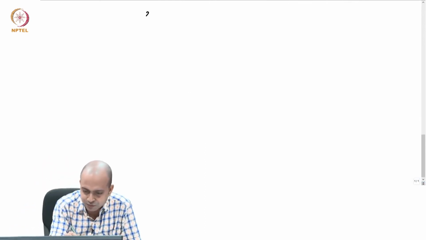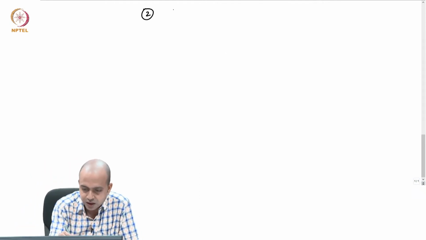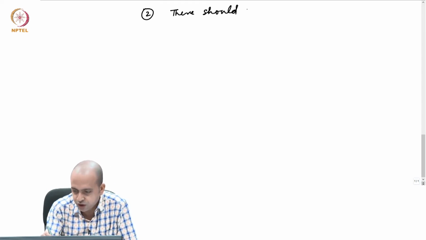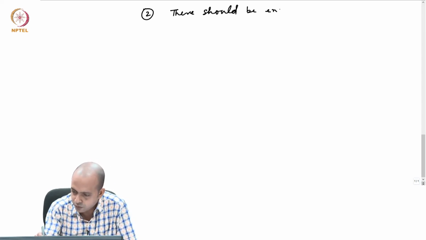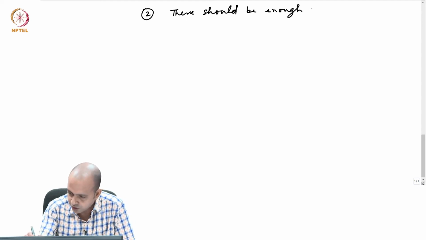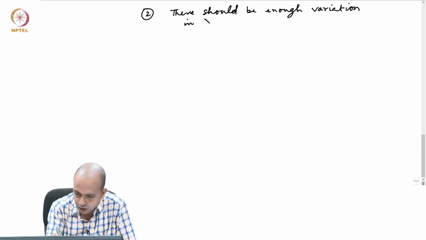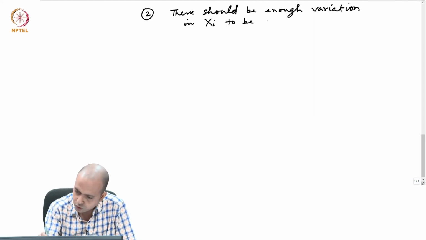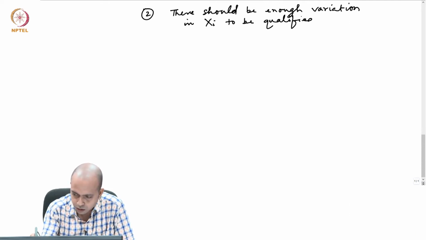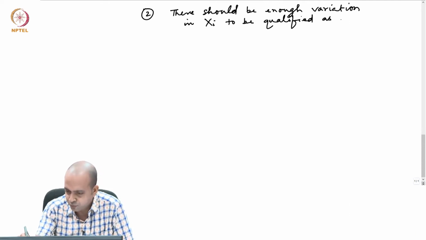Then the second assumption says there should be enough variation in xi to be qualified as a dependent variable.